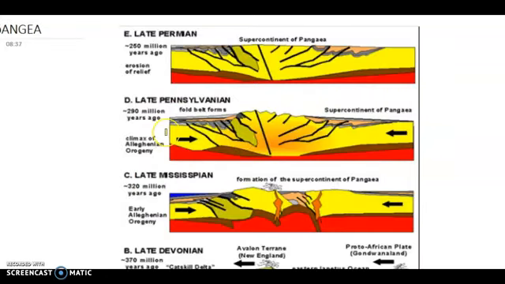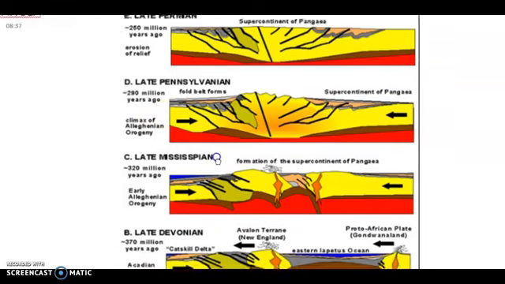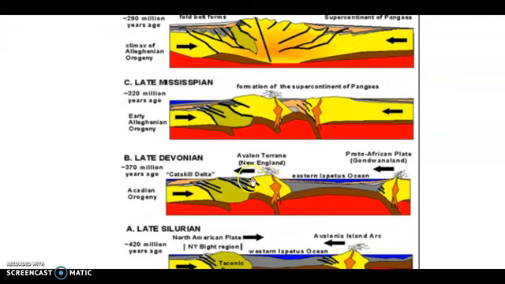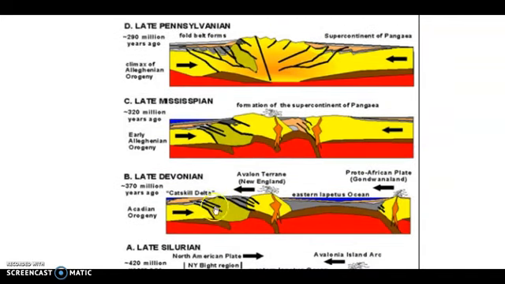This is a graphic of how Pangaea formed. You can see in the late Devonian there was a microcontinent named Avalonia, and Avalonia collided with Laurentia, and Euro-America formed. Then in the Mississippian, the formation of the supercontinent Pangaea began, and the early Alleghenian, or Appalachian, orogeny started.